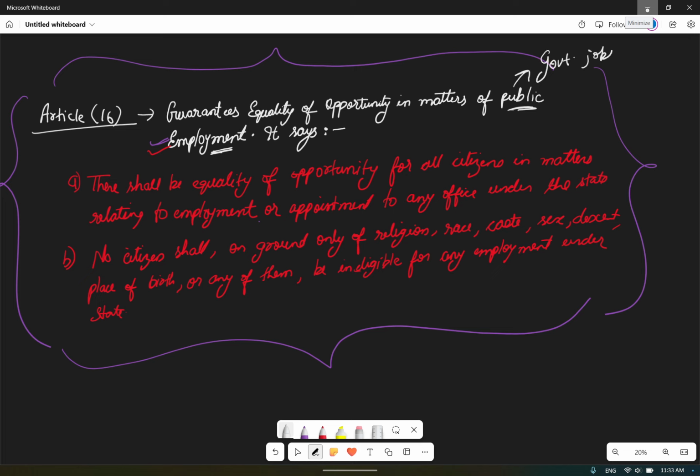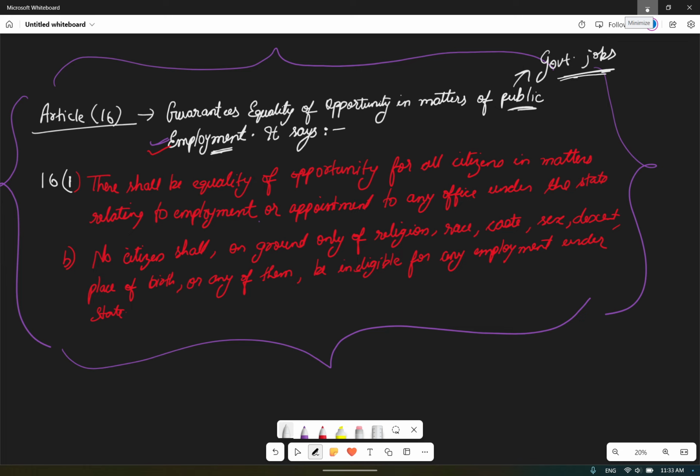So Article 16 clause 1 tells that there shall be equality of opportunity for all citizens in matters relating to employment or appointment to any office under the state. Whatever I have mentioned here as a point will be our Article 16 clause 1.